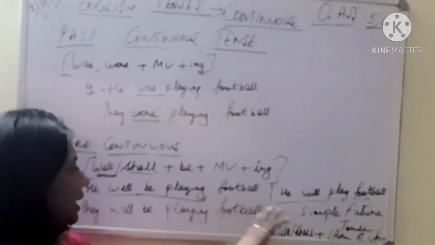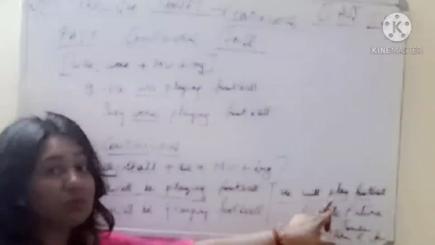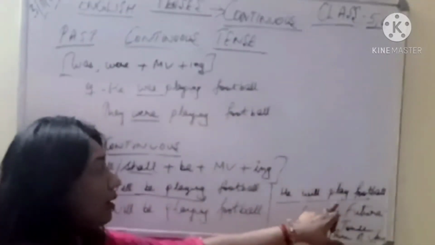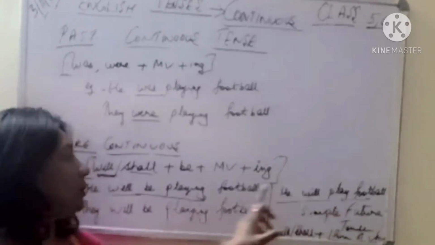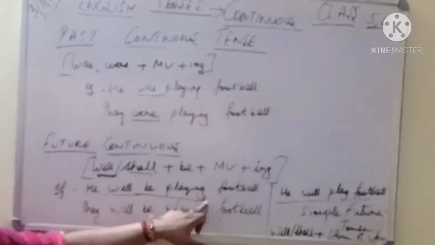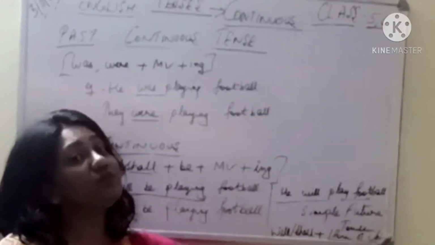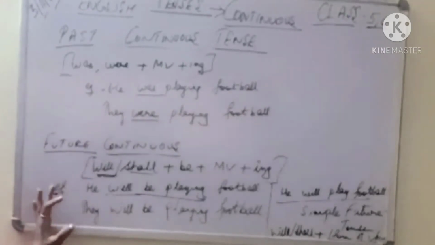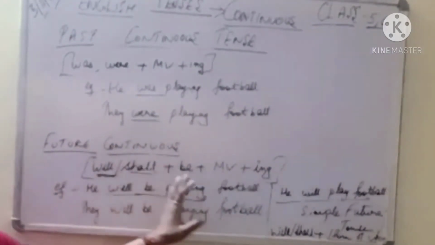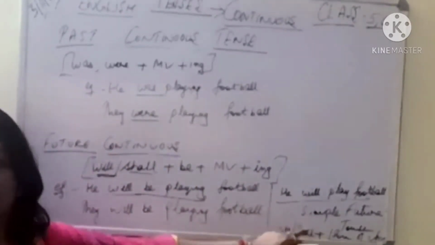Okay? Now this is the comparison that we have done. Don't get confused. Here we don't use ing because it is simple future and no be is used. Only will, and it always takes the first form of verb. Here also the verb is first form only but it always takes ing to make it continuous. But here simply we add your main verb, which is the first form of verb, for the simple future tense. Okay? So this is the main difference between future continuous and simple future tense.